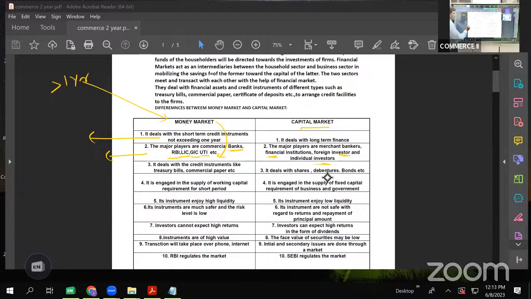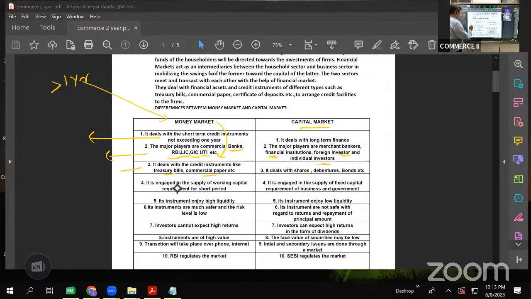Right? Then the third one, money market deals with credit instruments like treasury bill, commercial paper, certificate of deposit, bills of exchange. These are the instruments of money market. Now tell me, treasury bill, commercial paper, are they short-term credit instruments? The answer is yes. Treasury bill, certificate of deposit, commercial bills, commercial papers, these are short-term credit instruments.